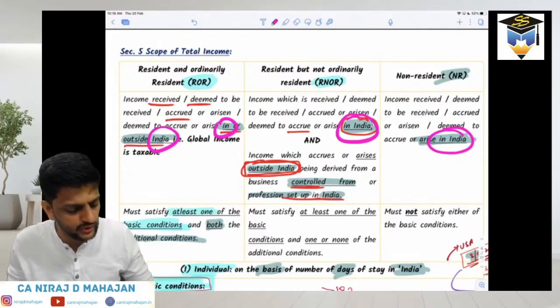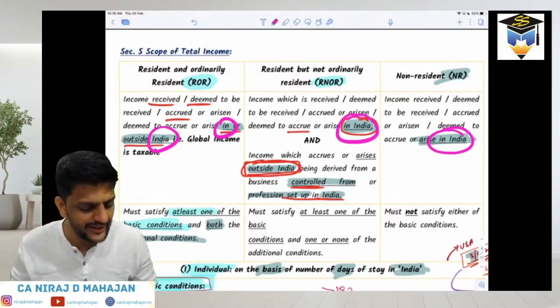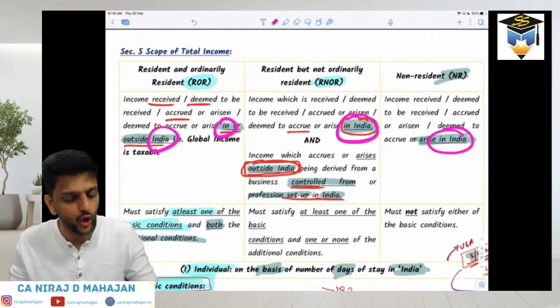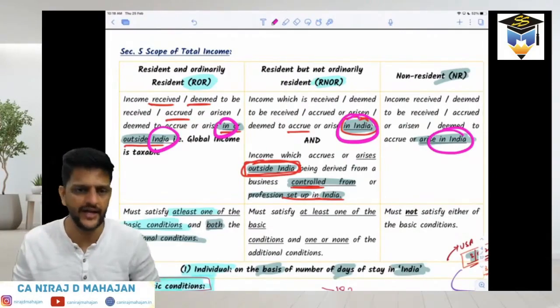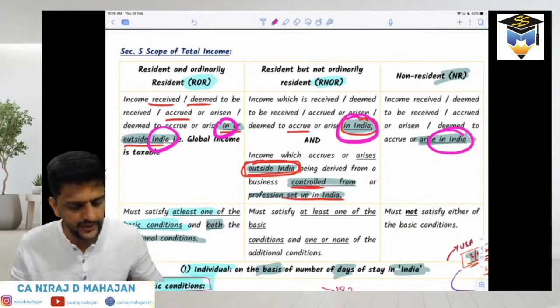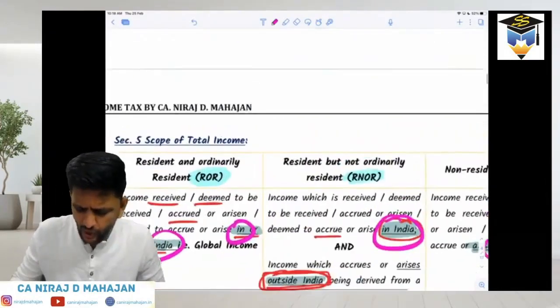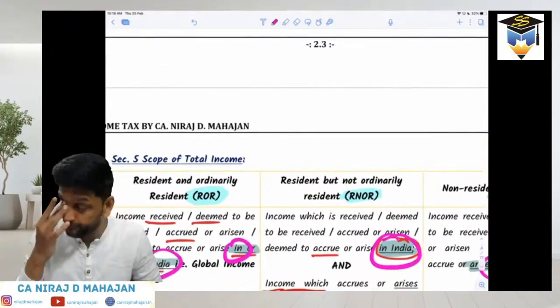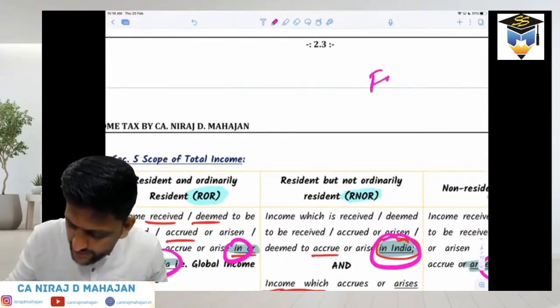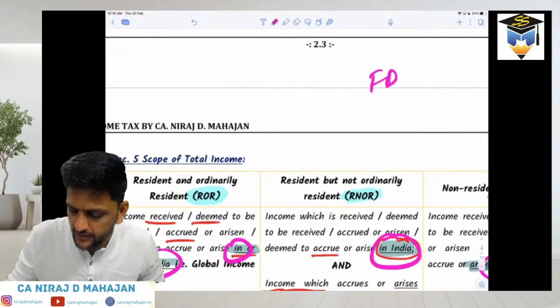What do you mean by accrues, bachcho? Accrues means arises. It arises in India. The source of that income is India. Clear hai? For example, please pay attention. If a non-resident or any kind of person does a bank fixed deposit in India, fixed deposit in India.